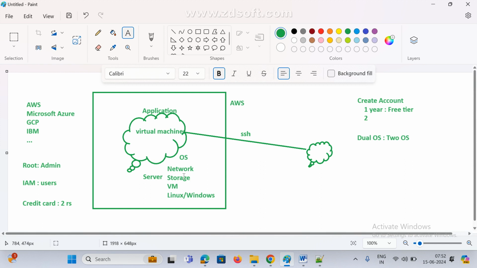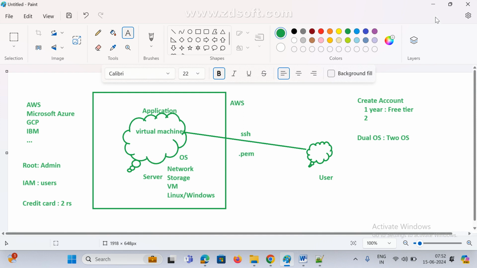We are using SSH, right? So I am the end user, and my instance is running Linux. This is AWS running. How can I access my server? With the help of SSH, and they are giving one key pair .pem file.